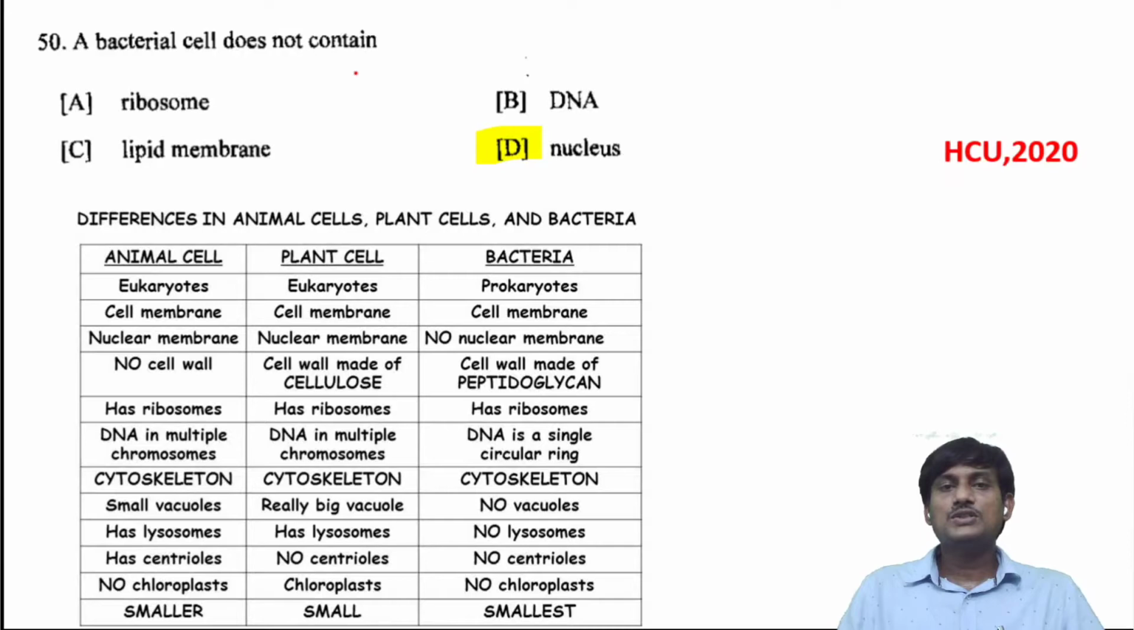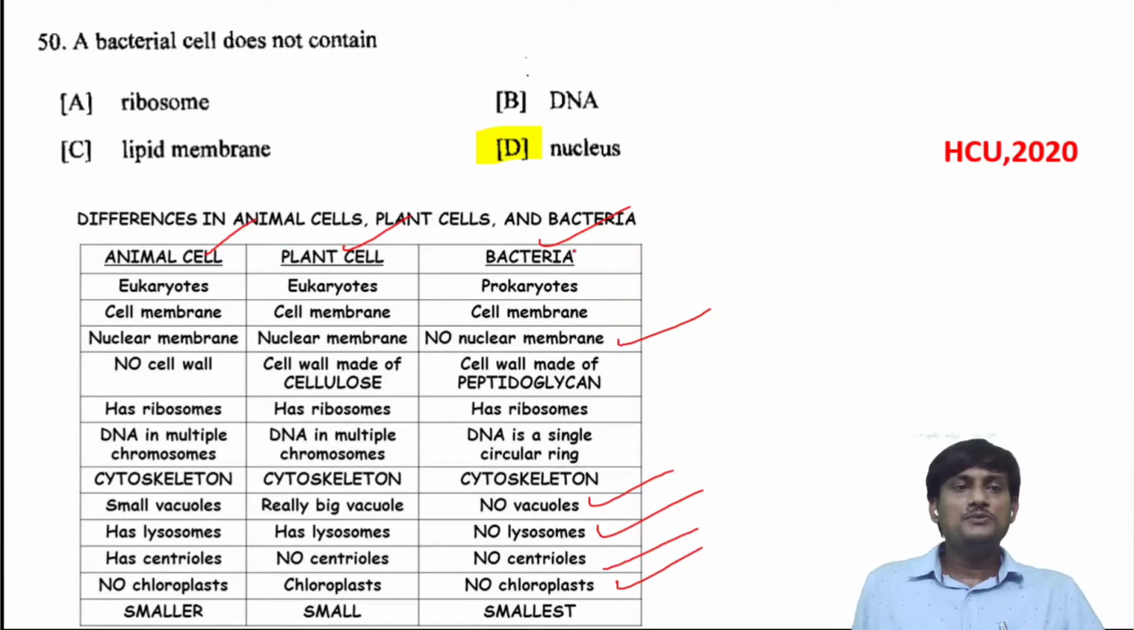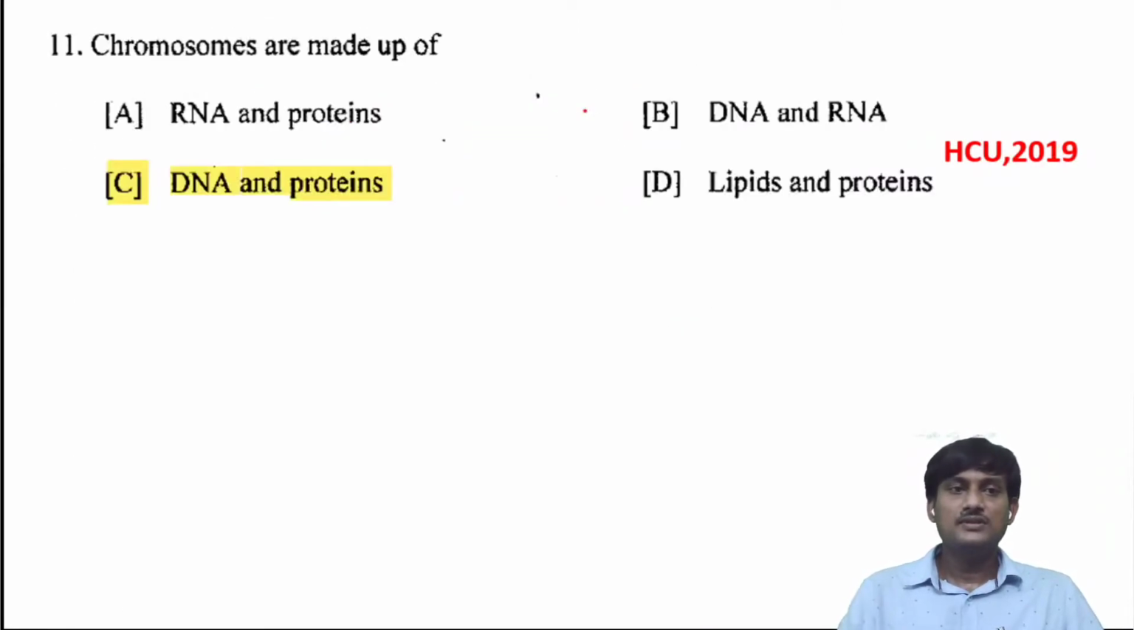The bacterial cell does not contain. When we compare animal cell, plant cell with bacteria, in bacteria there is no nuclear membrane. No nuclear membrane means there is no nucleus. And also there are no vacuoles, no lysosomes, no centrioles, and no chloroplasts. But ribosomes are present in bacteria, DNA is present in bacteria, lipid membrane is present in bacteria, but there is no nucleus in bacteria. So D is the correct option.